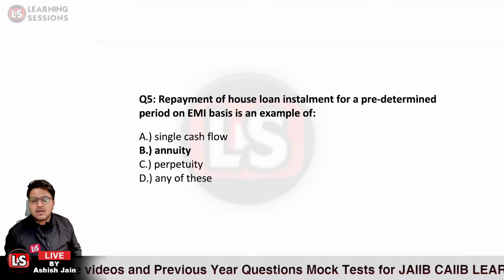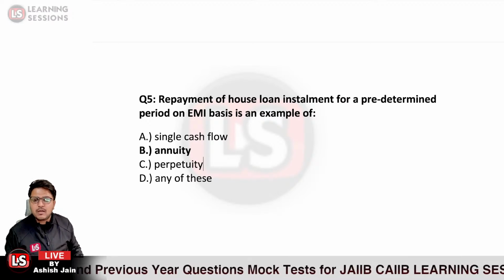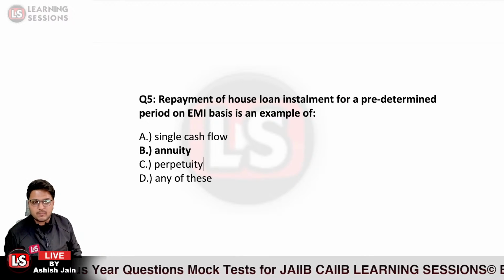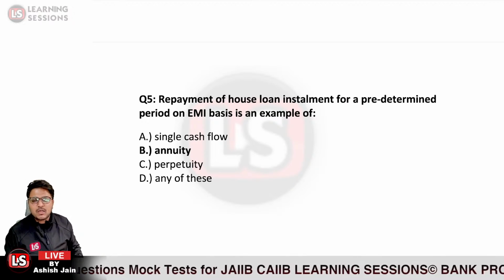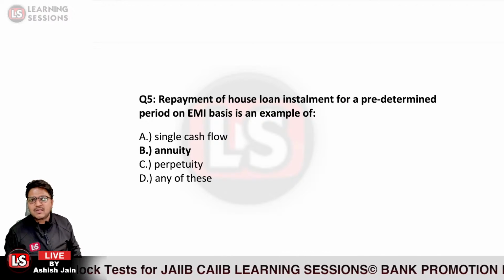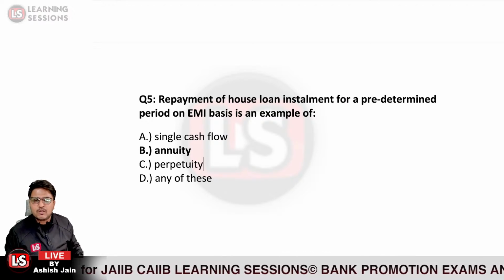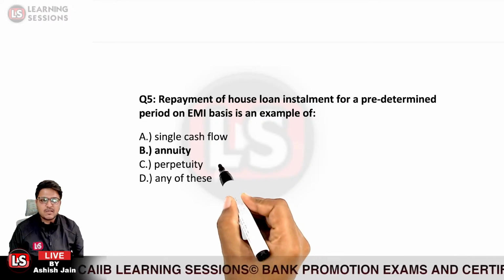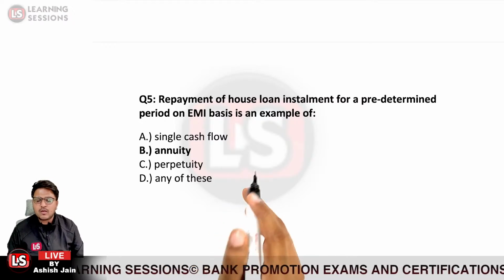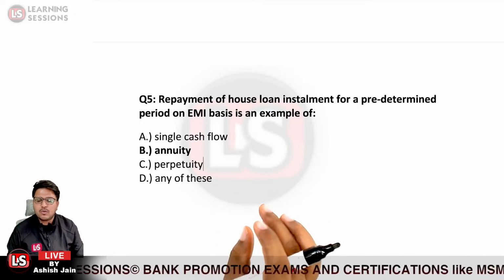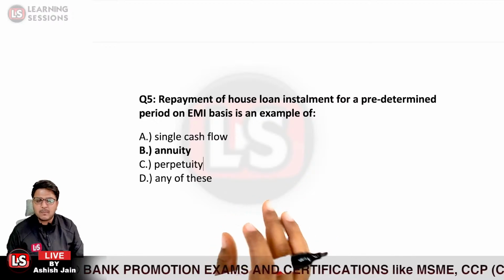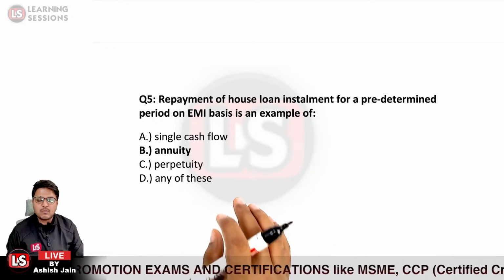So if you are receiving a lifetime pension, it is basically related to what? It is a perpetuity that you are receiving. If the question is there that you need to calculate the present value of the perpetuity, perpetuity is basically you are receiving the value for a continuous period, that there is no limitation, it is for an indefinite period. That is said to be perpetuity.